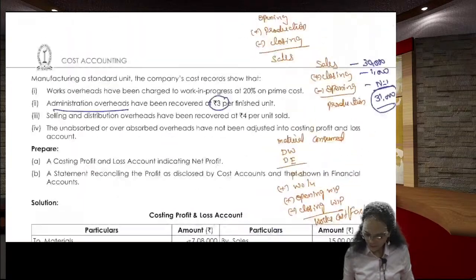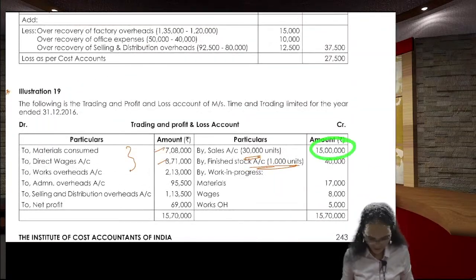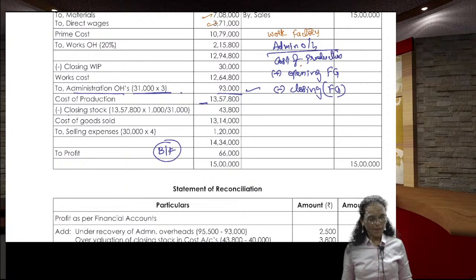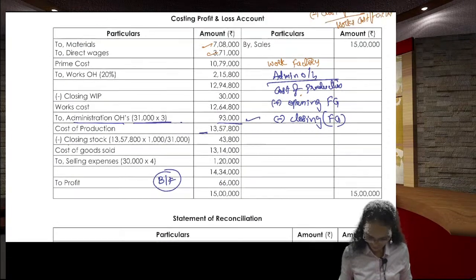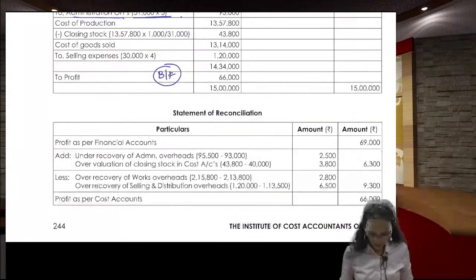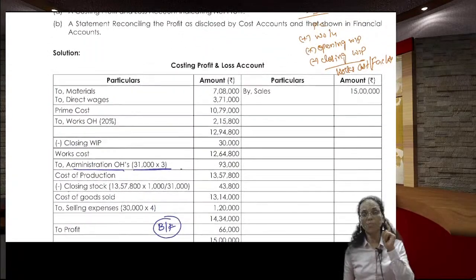And what is the selling price at which we sold? 15 lakhs. So 15 lakhs minus this cost of goods sold. This is the balancing figure. I can say this is the profit. Okay. So now you got the costing P&L.